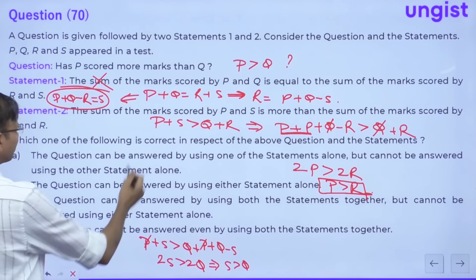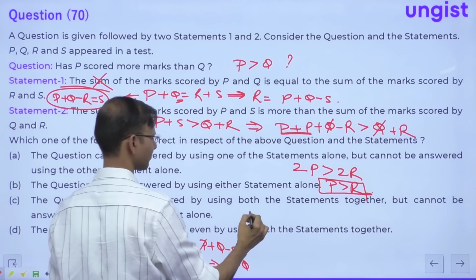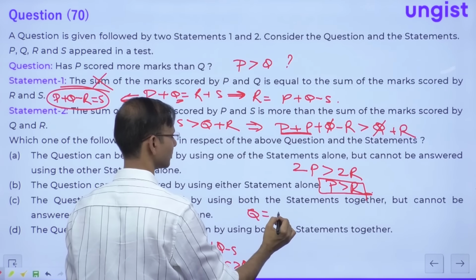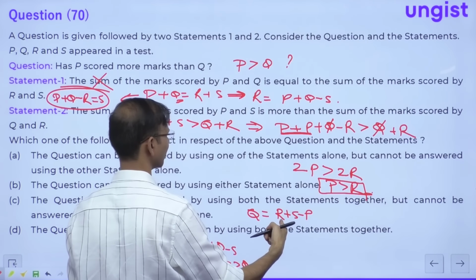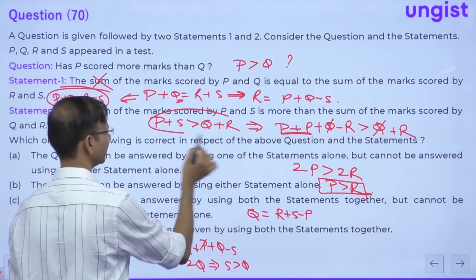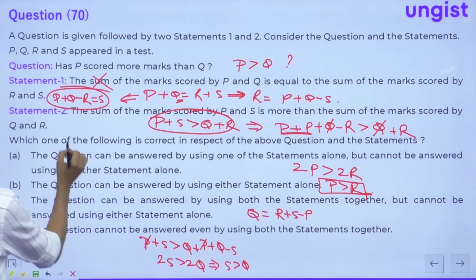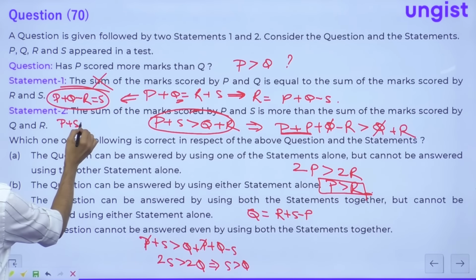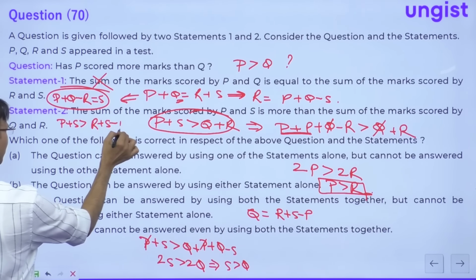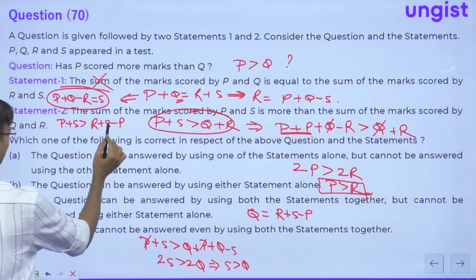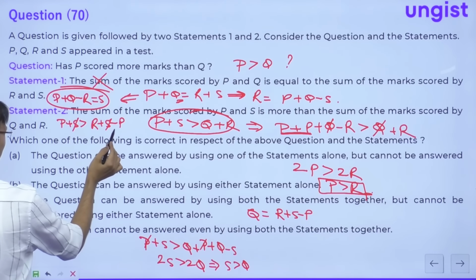So if I take the value of Q, let's say, the value of Q is R plus S minus P. I'm putting it over here. This is P plus S is greater than Q plus R, that is R plus S minus P. Alright, guys, S cancels.